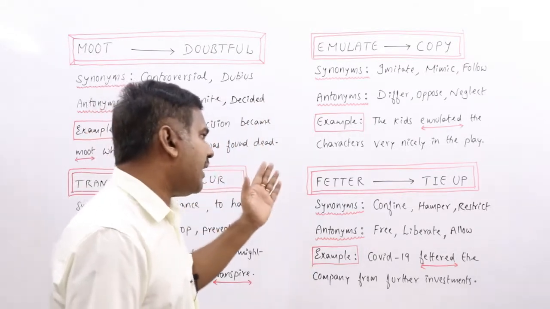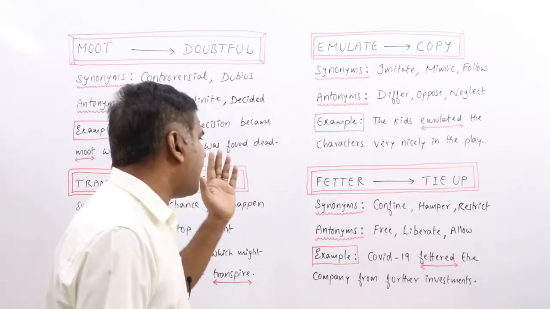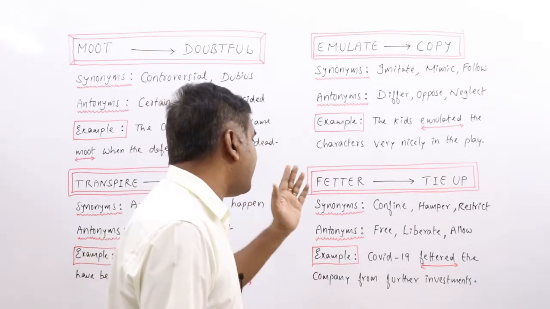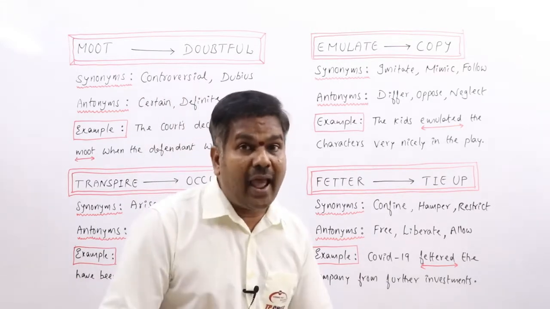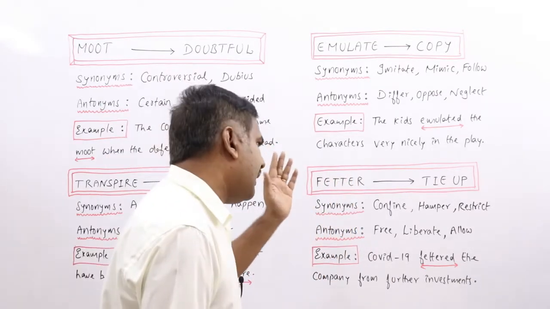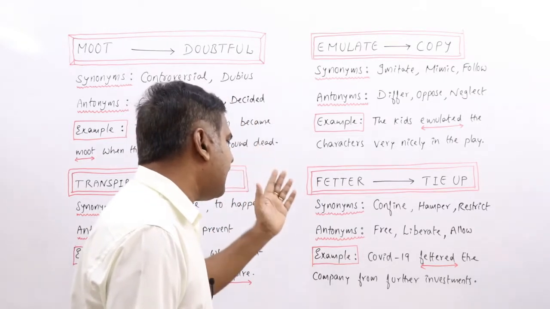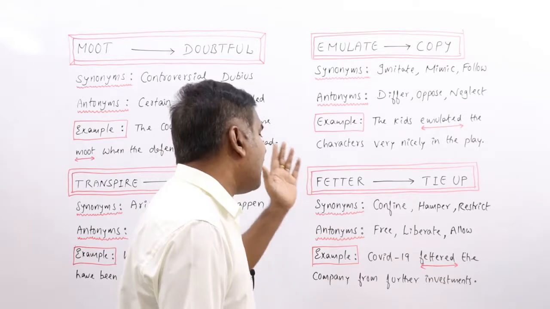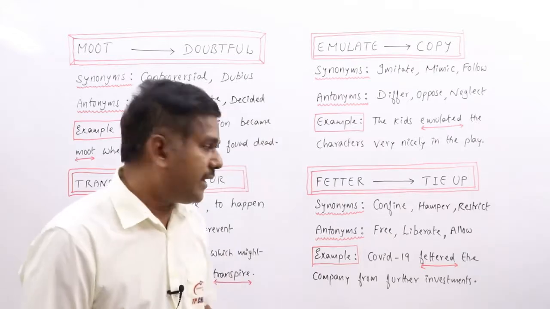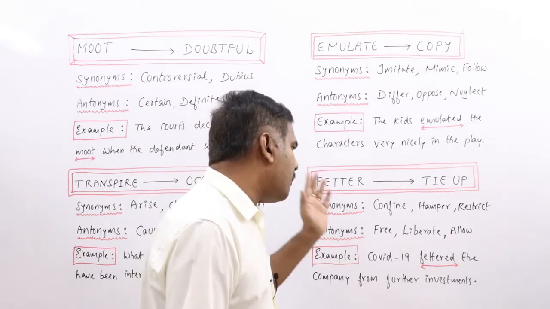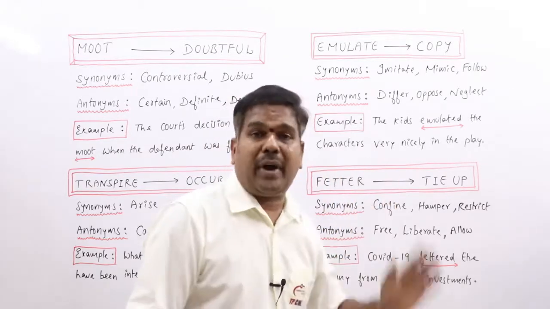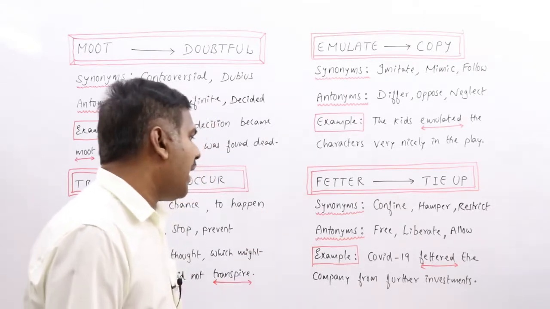Clear? Fetter. Fetter means to keep someone within limits or stop them from making progress, or to tie someone to a place by putting chains around their ankles. That is what we call fetter. Synonyms: confine, hamper, restrict, bind, hinder, handcuffs, curb. All these words can be related to synonyms. Antonyms: free, liberate, allow, assist, help, let go, release, permit. All these words can be related to antonyms.